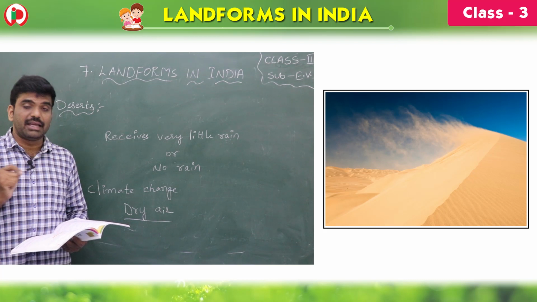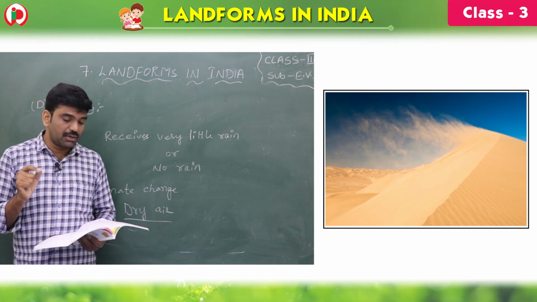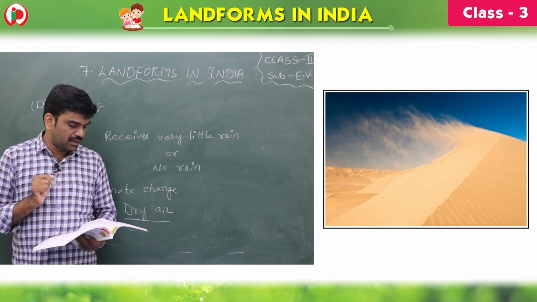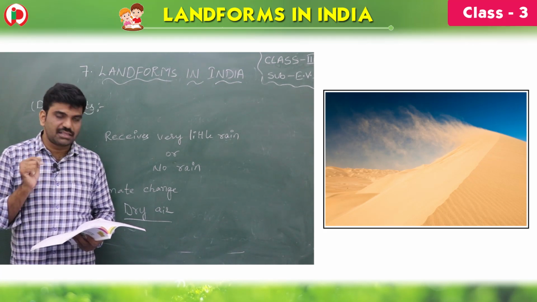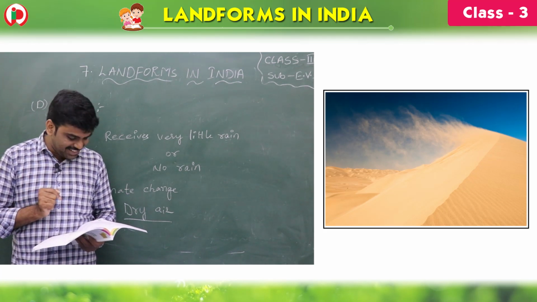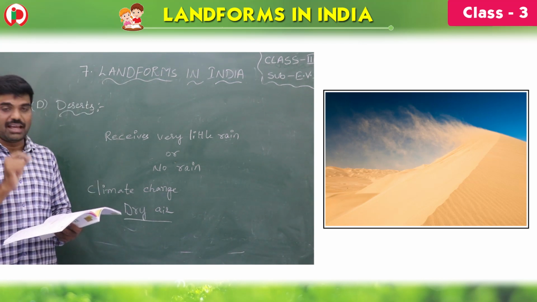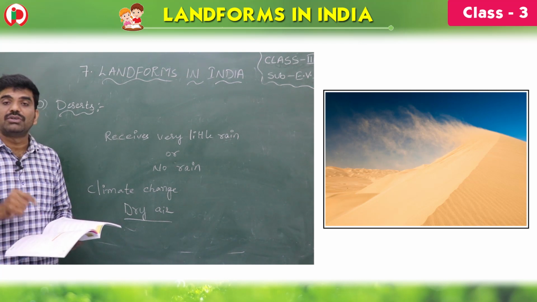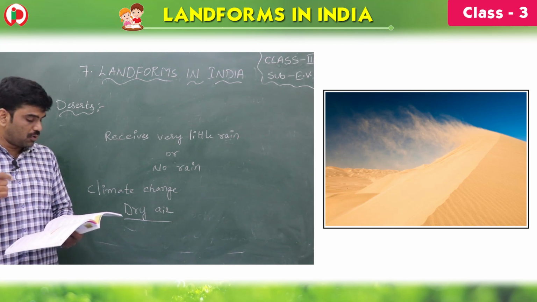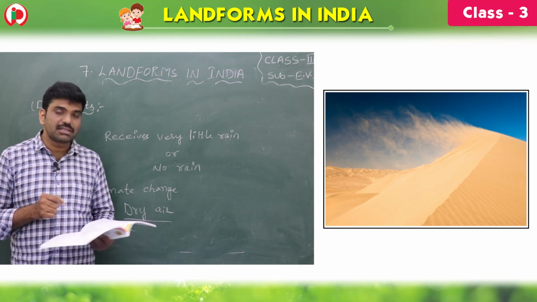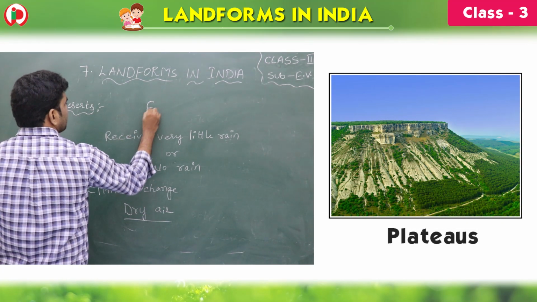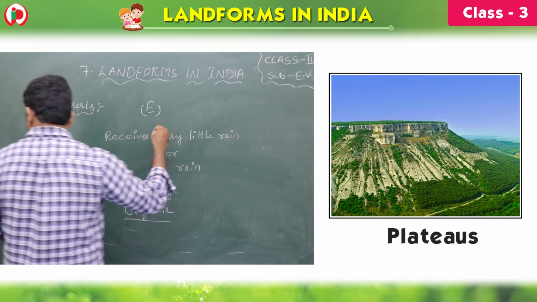So a desert is an area that receives very little rain or no rain through the year. Deserts usually form as a result of climate change. They have very dry air and lots of wind. So deserts can be hot or cold. So next one is plateaus. Next one, plateaus.